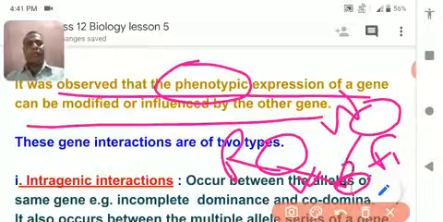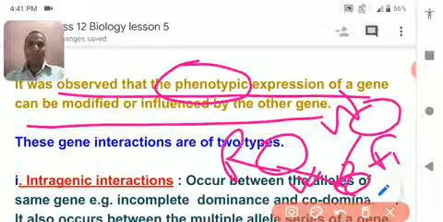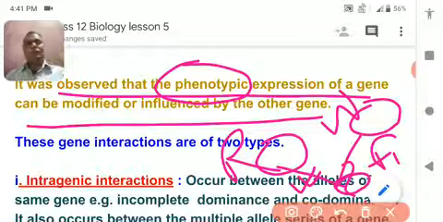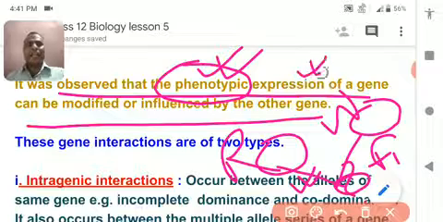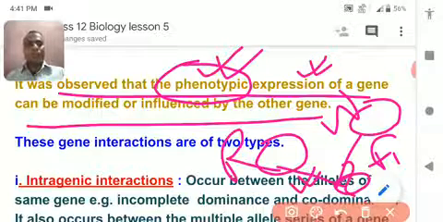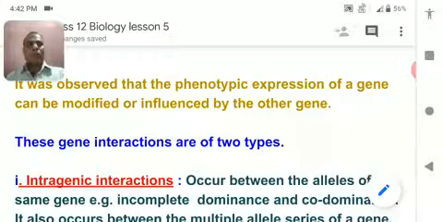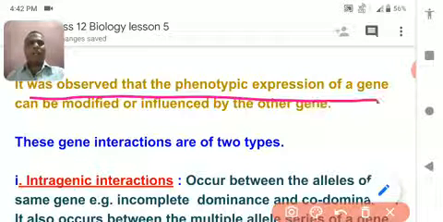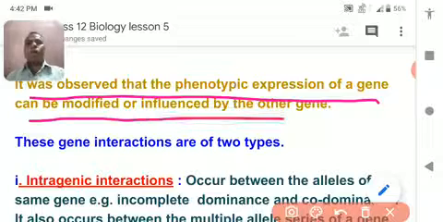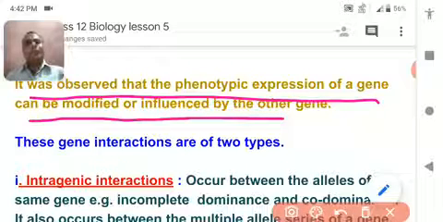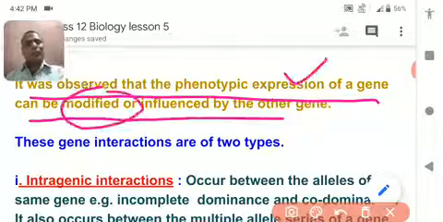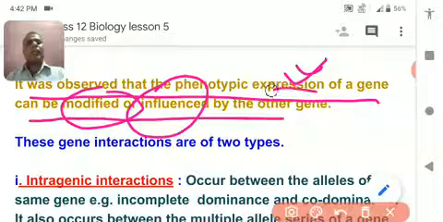No new character will arise. But in neo-Mendelism, it has been proved that new phenotypic expression can be caused by some genes. So the phenotype can be modified or influenced by another gene.